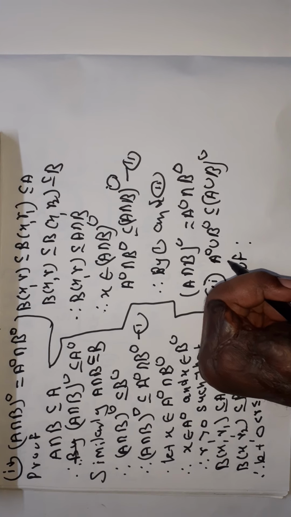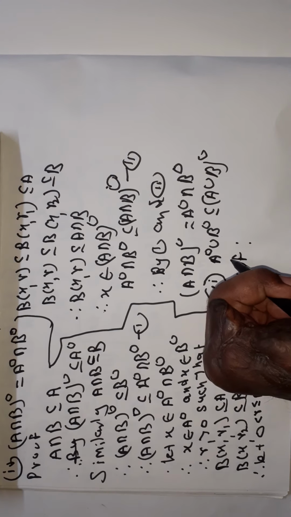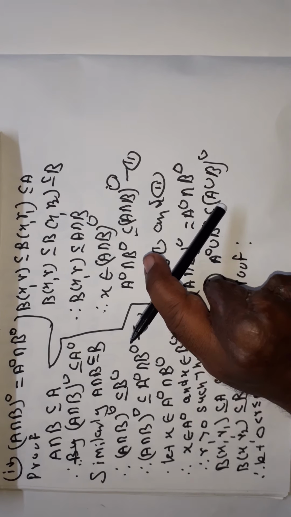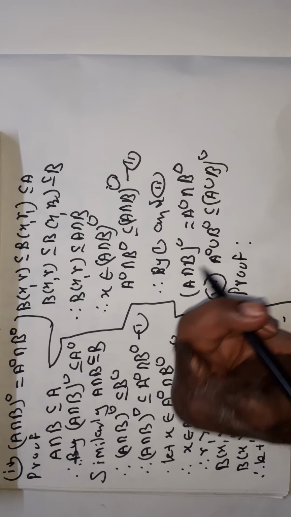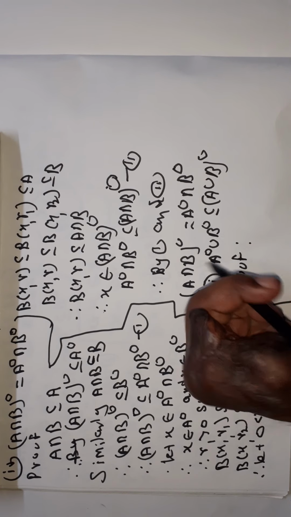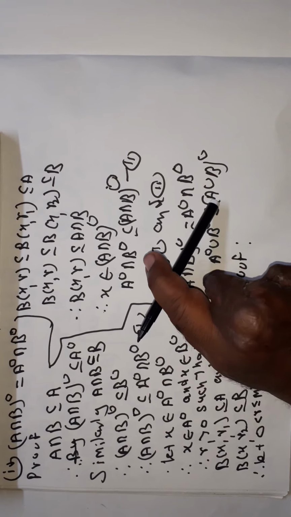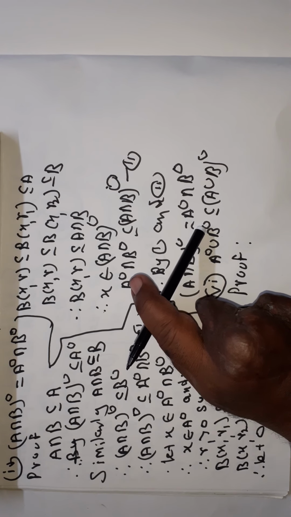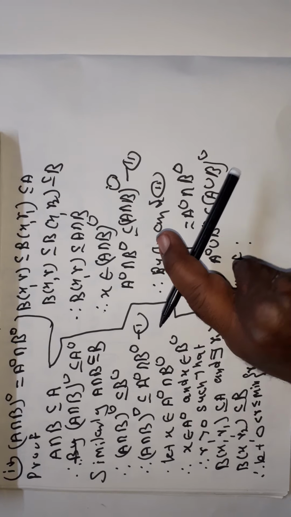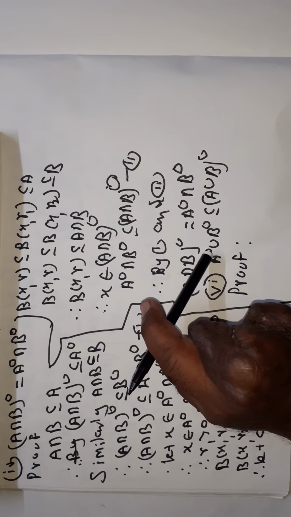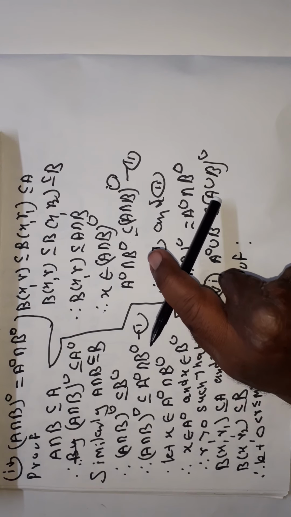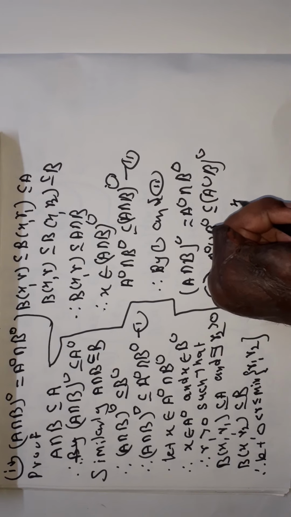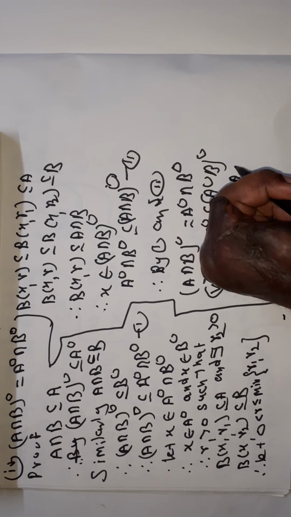Suppose X belongs to the interior of A, and therefore there exists R greater than 0 such that the open ball centered at X and radius R is a subset of A. But A is a subset of A union B. Therefore the open ball centered at X and radius R is a subset of A union B. Therefore X belongs to the interior of A union B. Condition 2: suppose X belongs to the interior of B. Then in the same manner X belongs to the interior of A union B, and therefore X belonging to the interior of A union the interior of B implies X belongs to the interior of A union B.